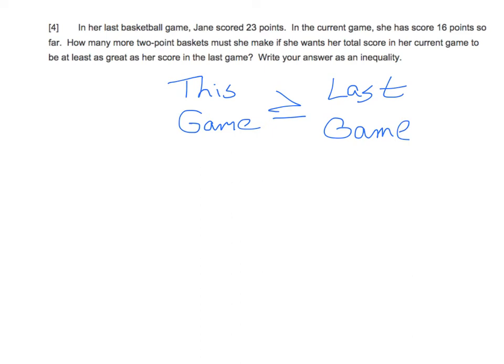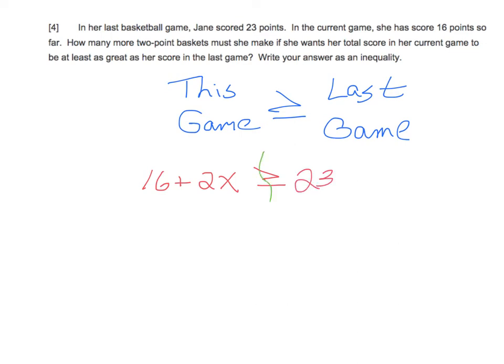So let's look at this game, what she has. She currently has 16 points, and to that, we are going to add some amount of baskets. Now, notice, I put a 2x. X represents how many baskets. We multiply it by 2 because each basket is worth 2 points. So 2 points times so many baskets plus her 16 she already has to be greater or equal to 23.